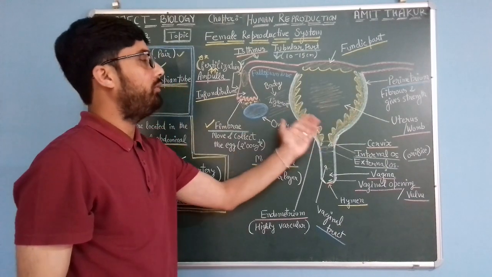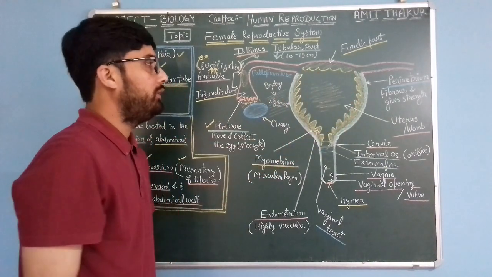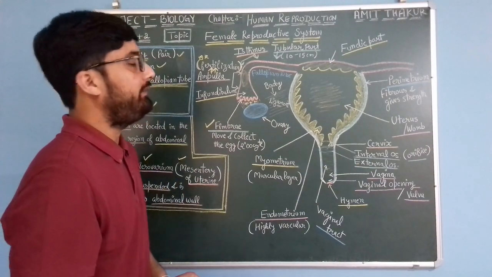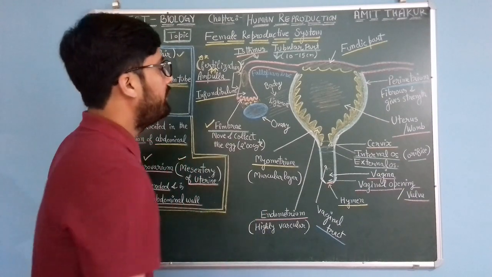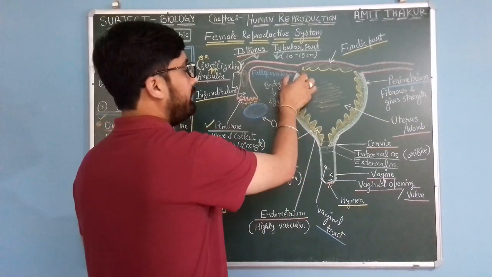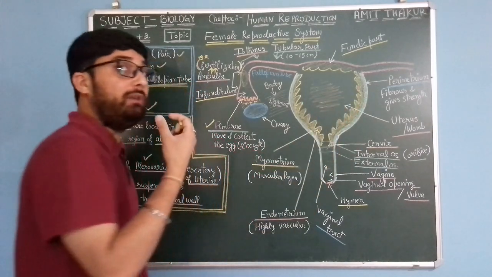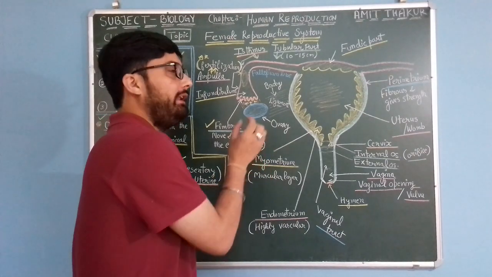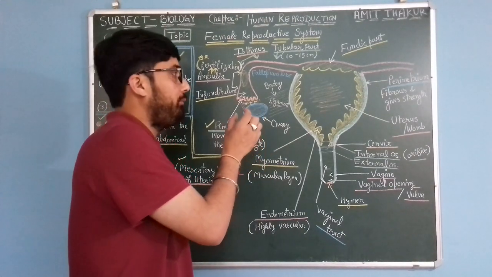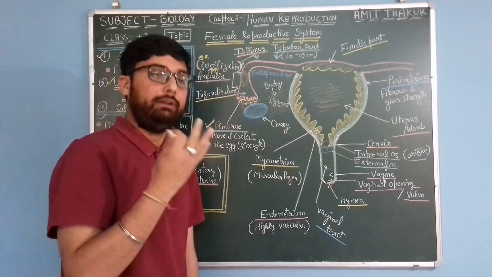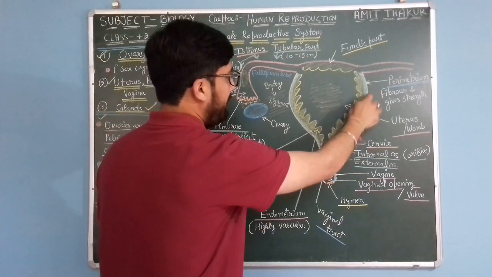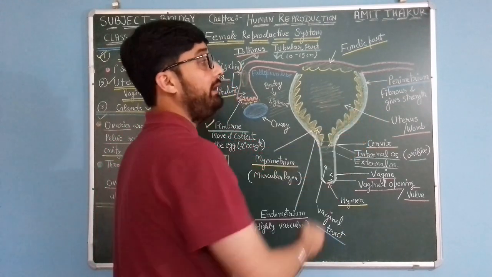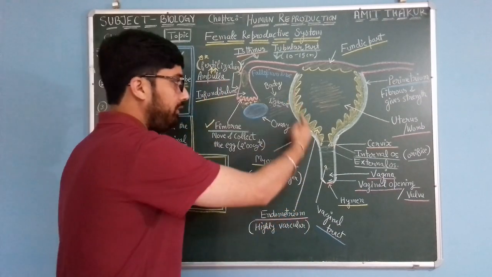So let's come to the womb or uterus, where the embryo will be developed during its gestation period. This uterus is highly muscular as well as highly vascular. It needs to be very protective, so it's covered by three different layers. The outermost layer of the uterus is known as the perimetrium, which is very fibrous and gives strength to the uterine structure.